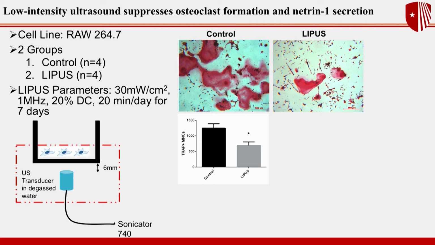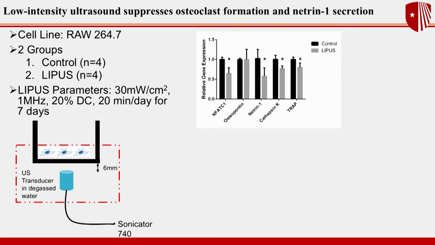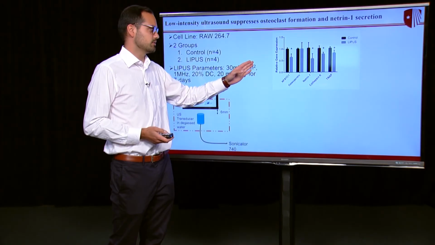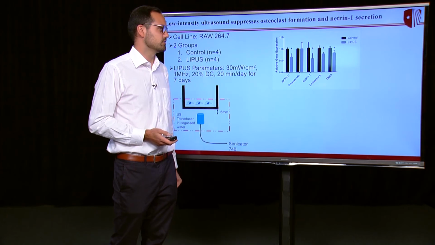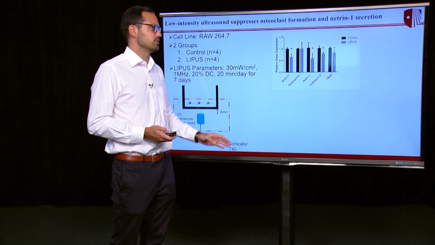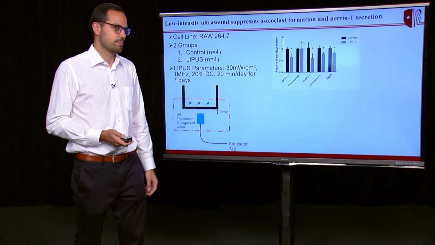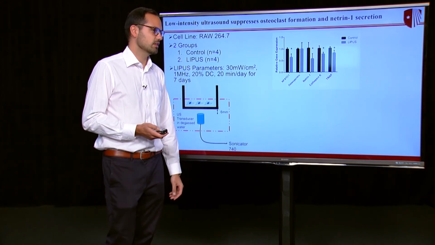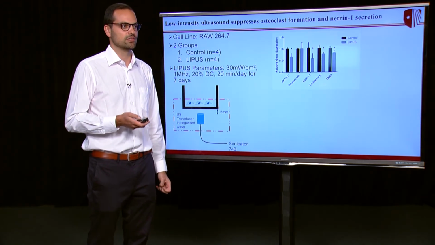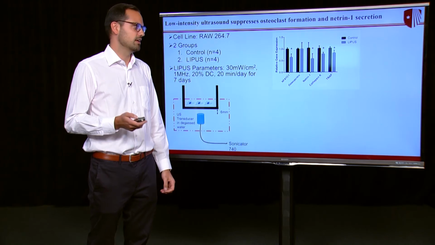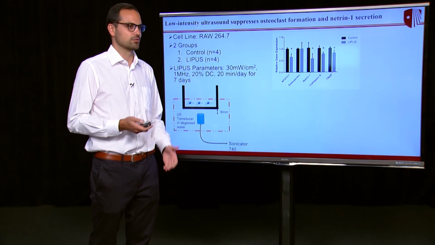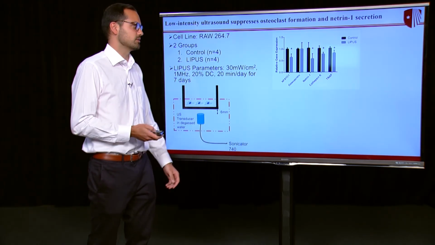Then we also wanted to look at the genes related to this. Using osteoclastogenic gene expression, we see that low-intensity ultrasound was able to mitigate almost every single gene except osteopontin, which is a protein that anchors the osteoclast to the bone, so it's not really as important in the actual activity of the osteoclast.